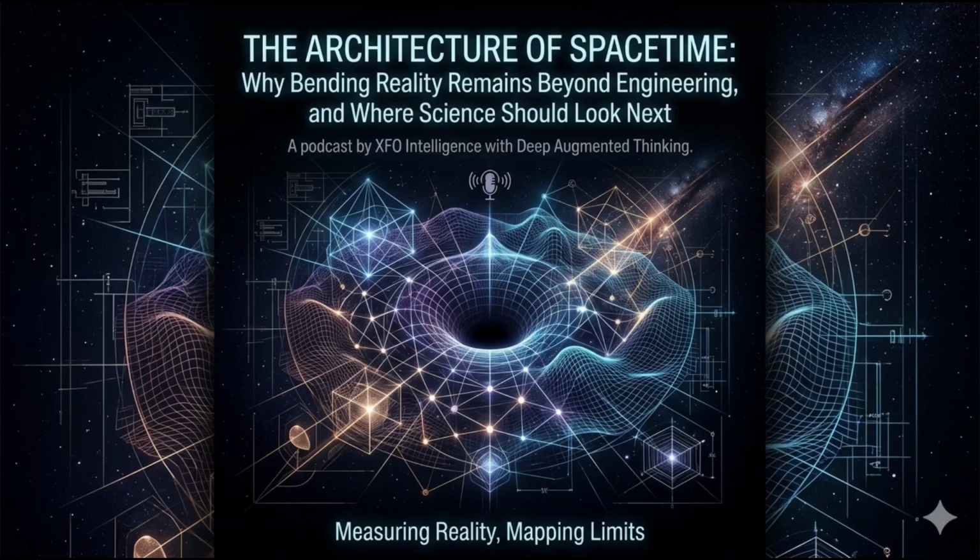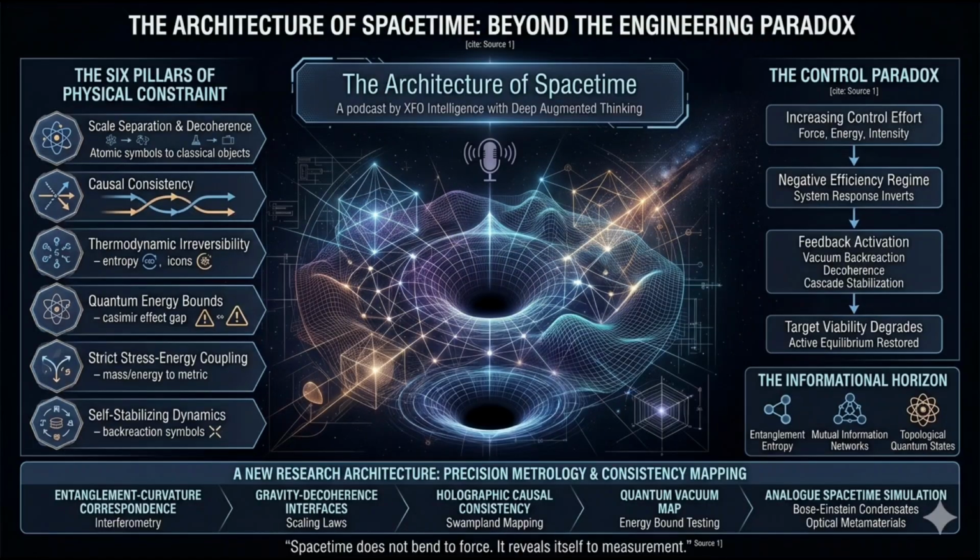Einstein's field equations show that mass and energy curve spacetime. We've confirmed this through gravitational wave observatories, satellite tests, and cosmological surveys. General relativity permits exotic solutions like warp drives or wormholes, but mathematical permission is not physical feasibility. Attempts to manipulate spacetime collide with fundamental boundaries. As of 2026, we can't decouple curvature from mass energy, sustain negative energy densities, or bridge the gap between the quantum and the macroscopic. We find 6 fundamental barriers.